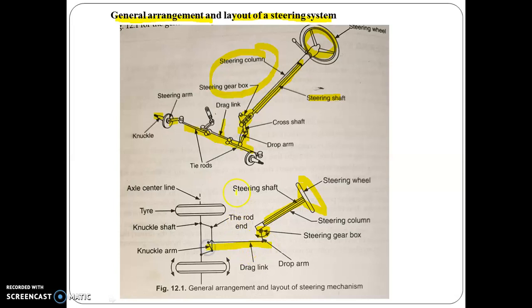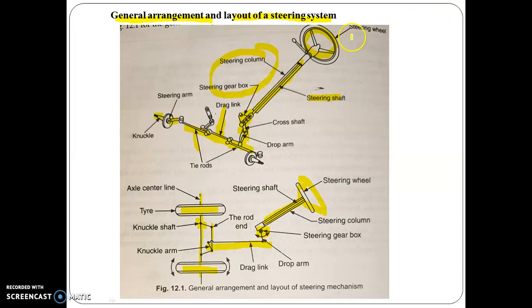This is the drag link. This is the knuckle shaft, this is the knuckle arm, and the tie rod here, as shown in this picture. This is the tie rod, the tires over the wheels. This is the central axle center line. The knuckle shaft is represented. One by one all the points will be covered.